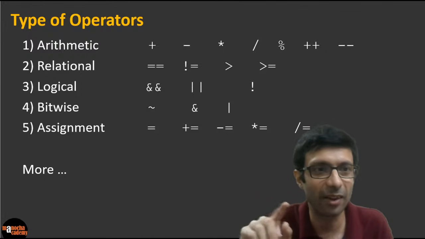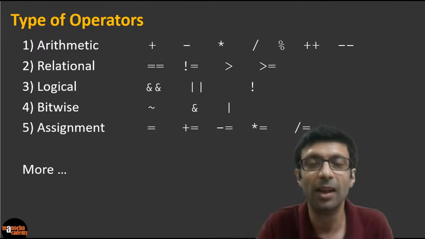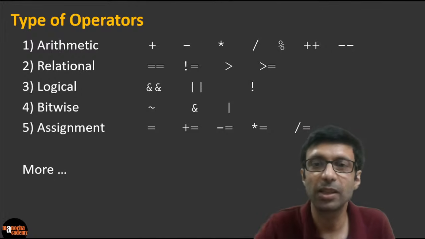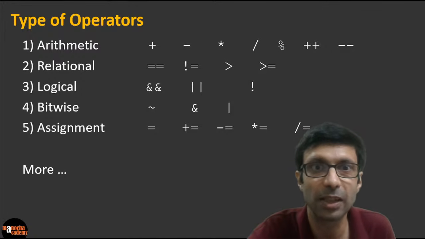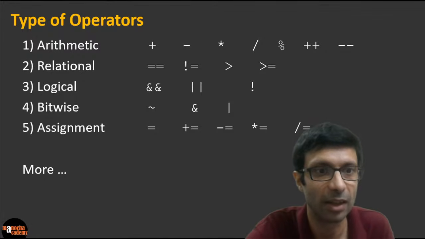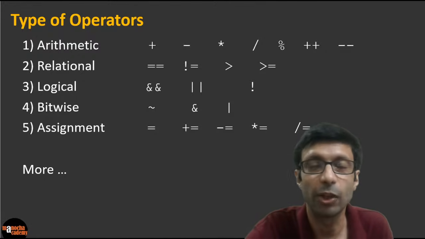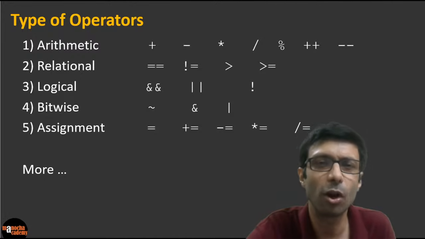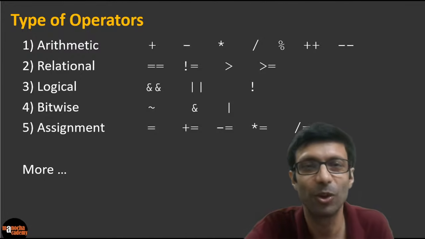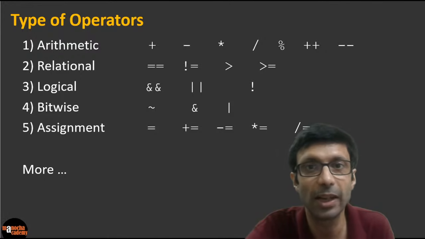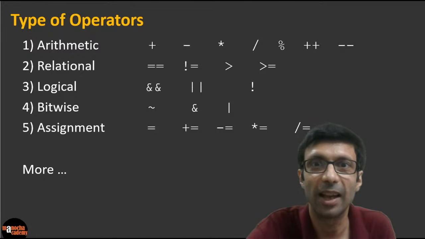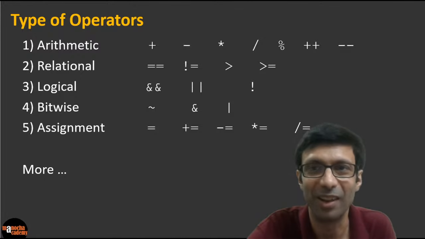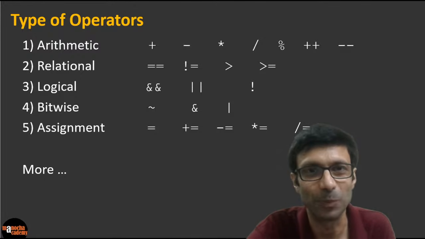We can have different types of operators, like arithmetic operators: plus, minus, multiplication, division. Multiplication is not x, it's the star, the asterisk, in computers. Then you have slash. And percentage is not percentage, it's modulus, the remainder. Then you have plus plus to increment the value, minus minus to decrement. There are a lot of operators, and we'll be doing those. Then you have relational operators, which check for equality. Exclamation equal means not equal, and there's greater than or equal to.